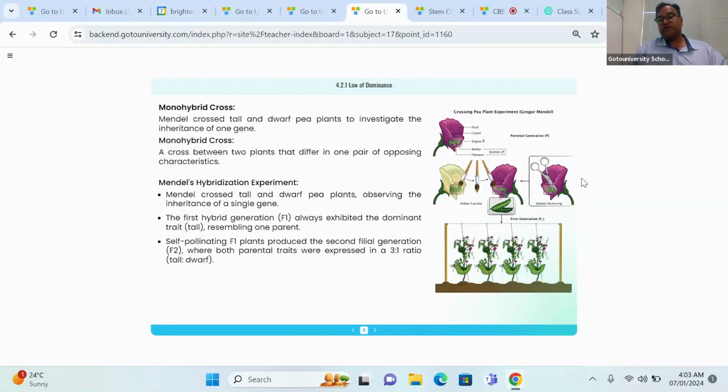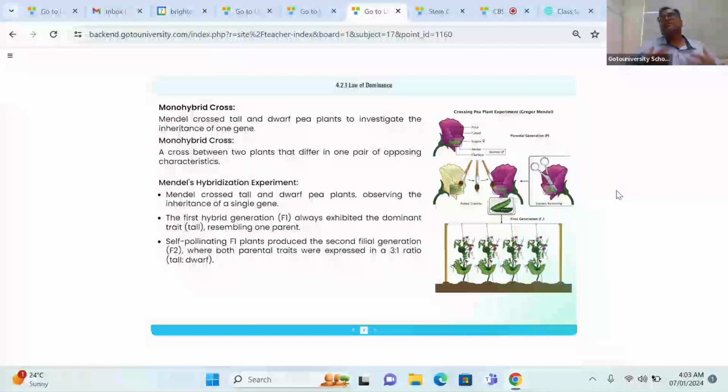In this flower, we are doing controlled pollination. You are seeing a scissor in the diagram. Why do I need to use a scissor? I need to remove the anther. How do you call that? Emasculation.